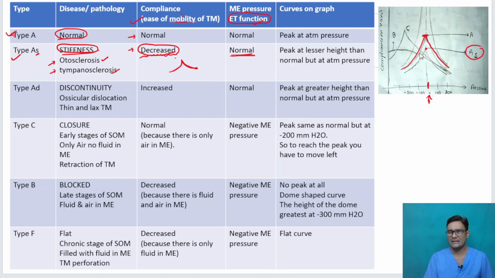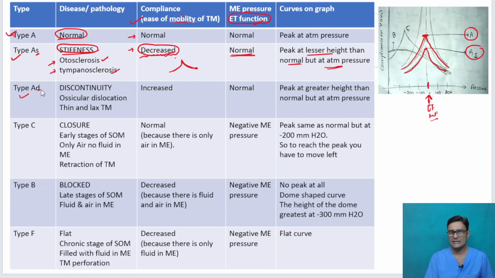Compliance, the ease of mobility, is decreased. So it is able to move, but it is decreased. It is not able to reach the peak of the normal A curve, but it reaches the normal atmospheric pressure because the eustachian tube function is normal, middle ear pressure is normal. So the peak is at lesser height than normal, but at atmospheric pressure.